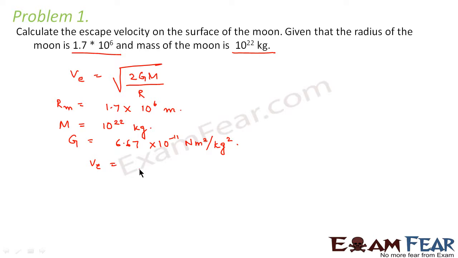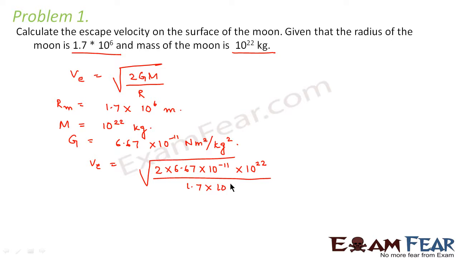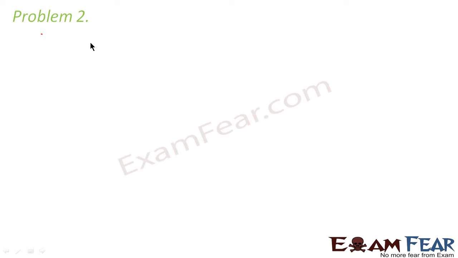Therefore, the escape velocity will be equal to root over 2 into 6.67 into 10 to the power minus 11 into 10 to the power 22 divided by 1.7 into 10 to the power 6. This value on calculation comes out to be 2.4 into 10 to the power 3 meters per second. So this would be the value of escape velocity on the surface of the moon. Now let us look at the next problem.